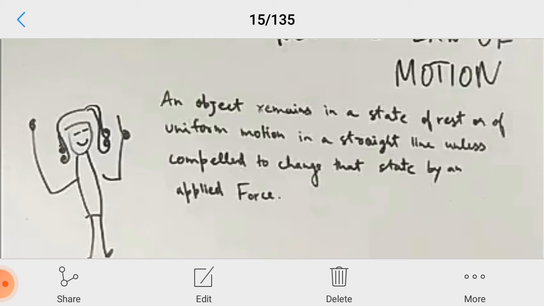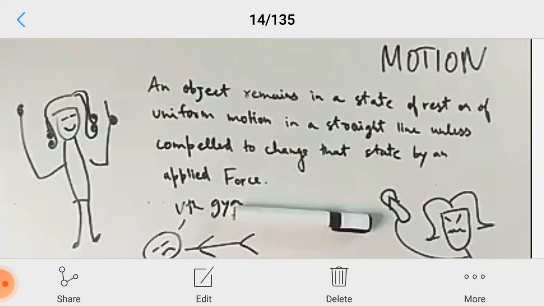So this is the definition of Newton's first law. If you read the definition again, an object remains in a state of rest or of uniform motion in a straight line unless compelled to change that state by an applied force. So the next slide will go.